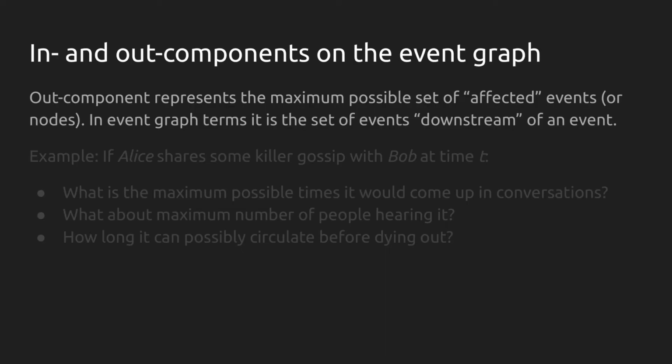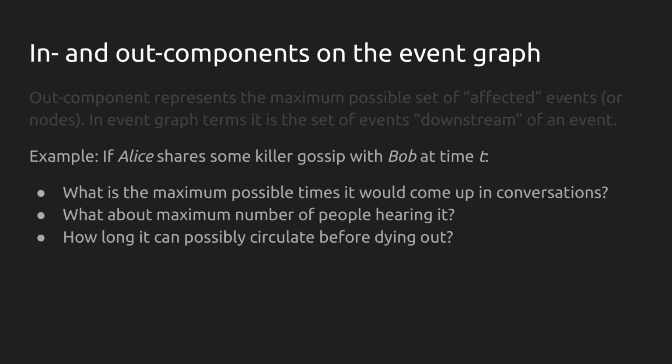Now that we have a directed network representation, we can see that the out component of an event represents all the events where there is a valid path from one of the nodes from the time of that event. Similarly, the in component would be the set of all nodes that you can start from to reach a specified event. As the event graph is a directed acyclic graph, there are no externally connected components with a cardinality larger than 1.